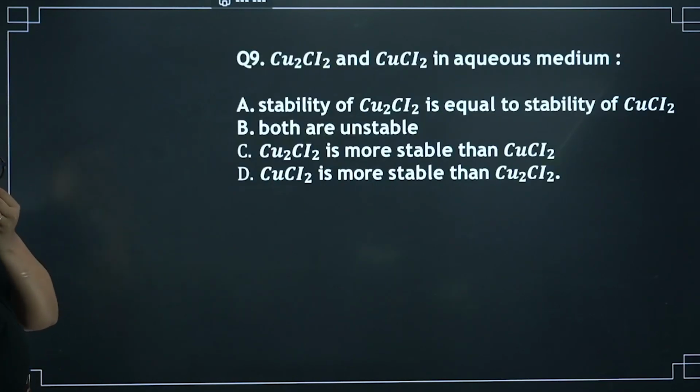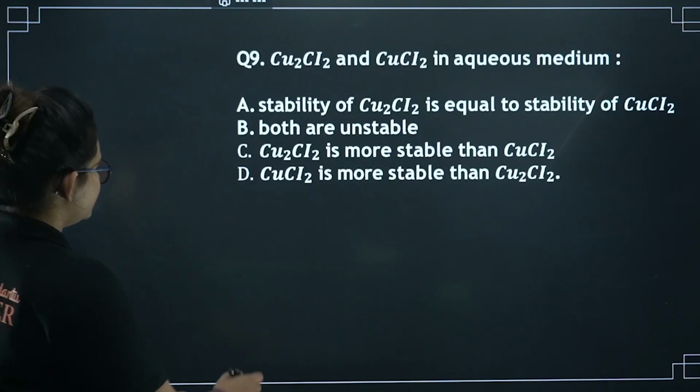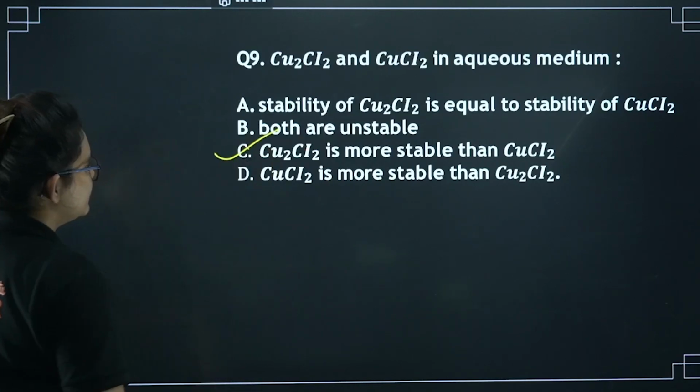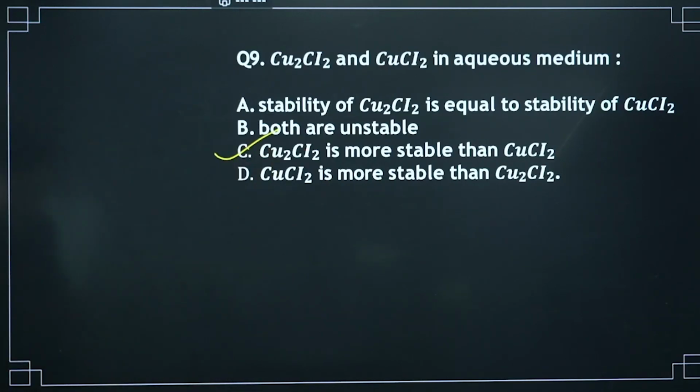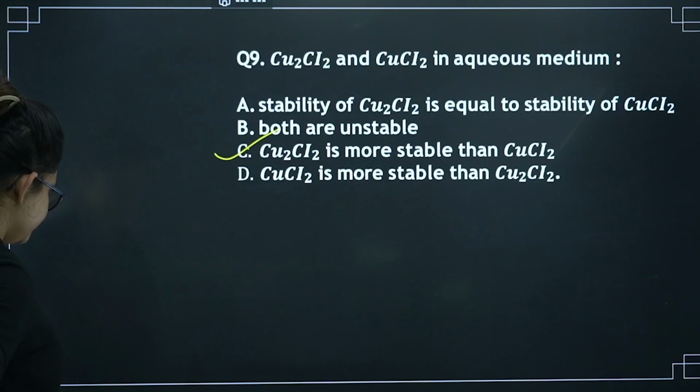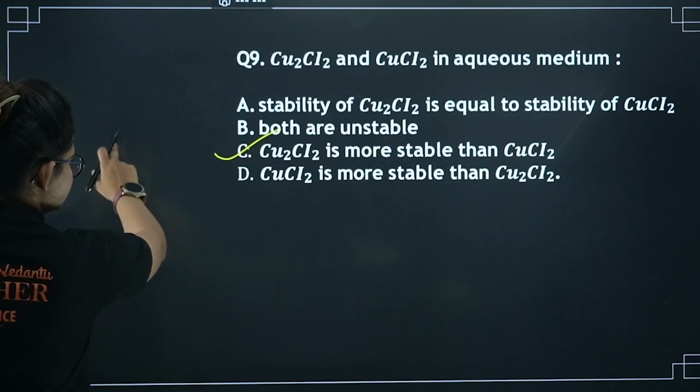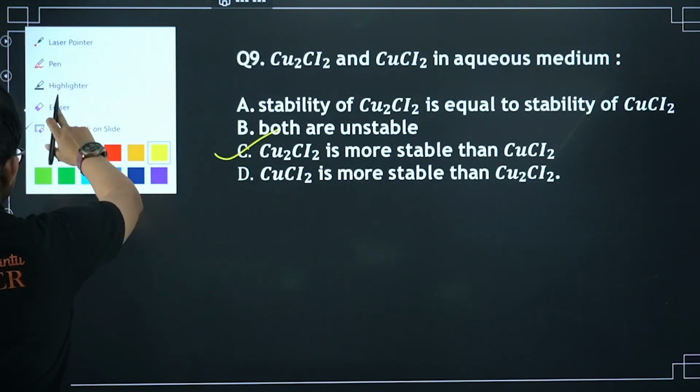Here you can see the next question, Cu2Cl2 and CuCl2 in aqueous medium. Which one is the stable? Let me just tell you here. For this particular case, CuCl2 is more stable, because whenever it comes to the oxidation state, option D is the correct one.